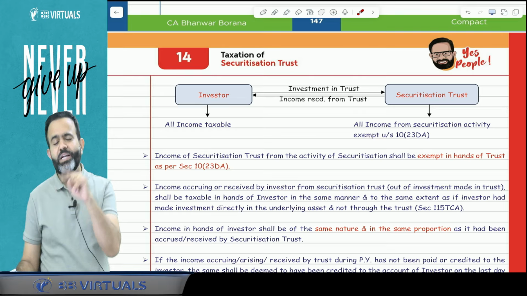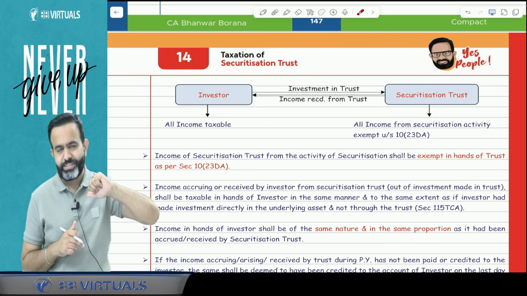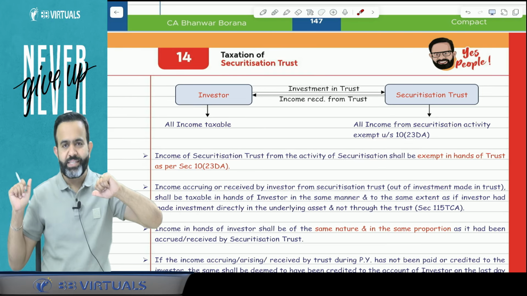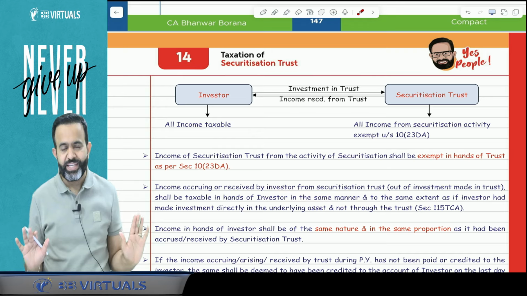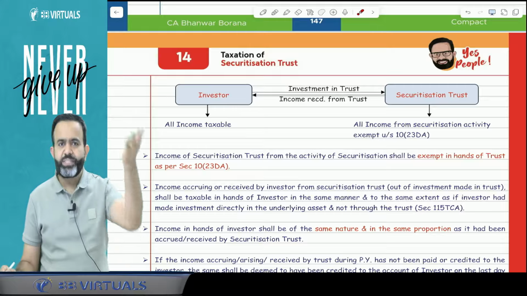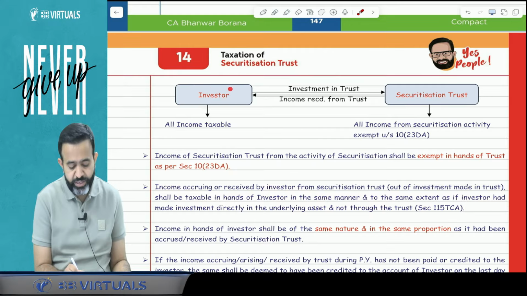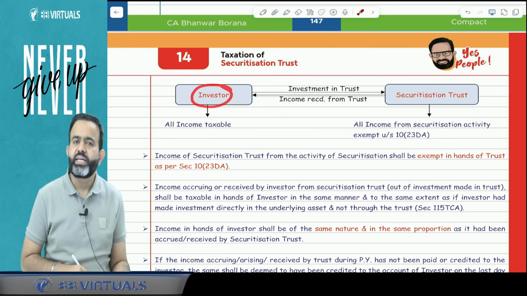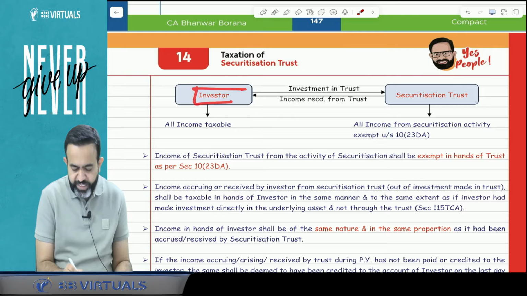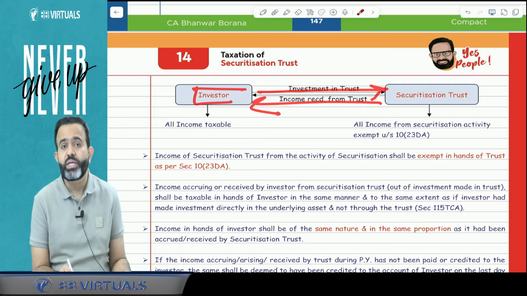You must remember this from your AFM subject as well as from law, where you have studied SARFAESI. In the SPOM exam there was SARFAESI, I think in law. So that is called a securitization trust. Now guys, Edelweiss also has a securitization trust. If you invest in the securitization trust, you will be treated as an investor. The investor will invest in the securitization trust, and the securitization trust will give the income to the investor.